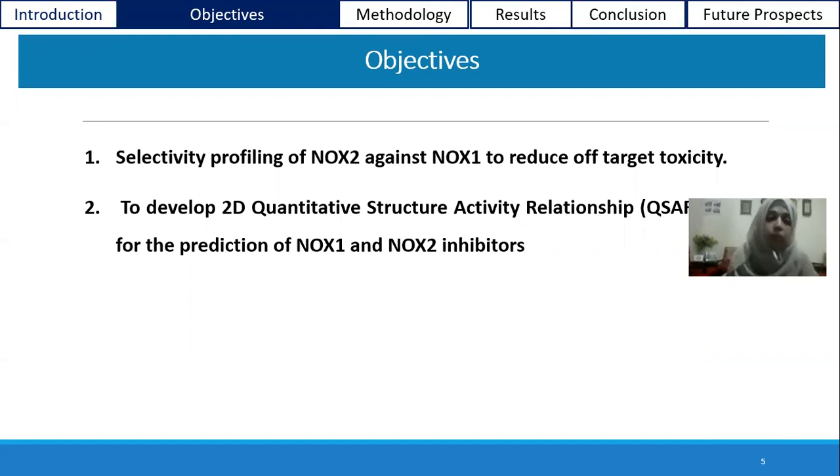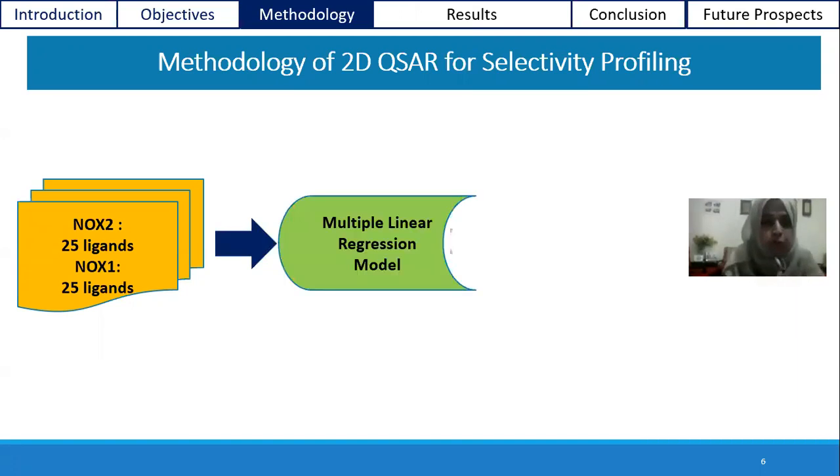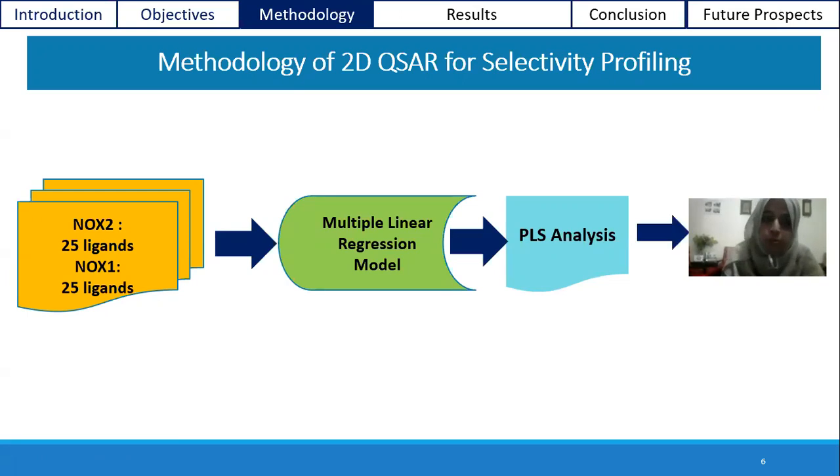So our objective is selectivity profiling of NOX2 against NOX1 to reduce off-target toxicity. So we developed 2D QSAR models for the prediction of NOX1 and NOX2 inhibitors through physicochemical properties. Moving towards the methodology of the presentation. Here we collected the NOX2 and NOX1 ligand datasets, 25 ligands, from the ChEMBL database as well as from the literature review. These ligands are prepared in the MOE software and minimized using the energy minimization tool MMFF94X.